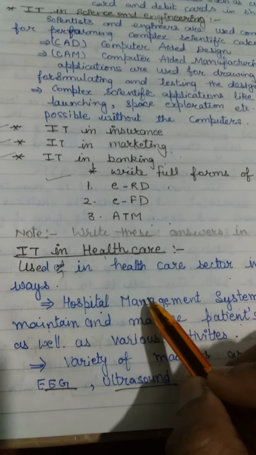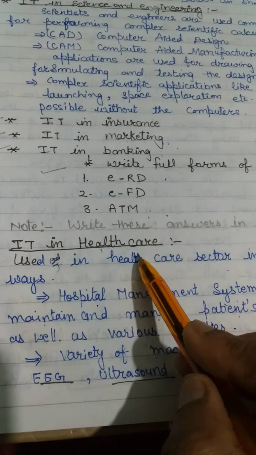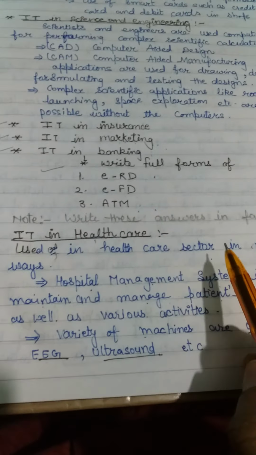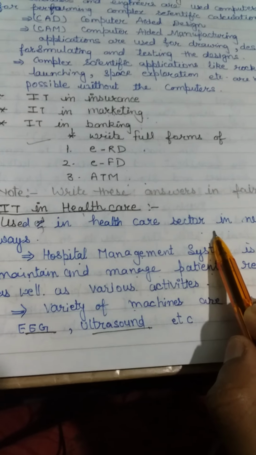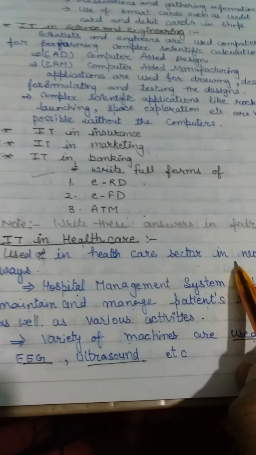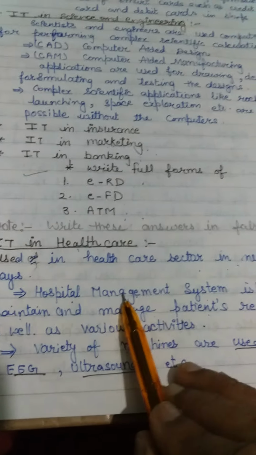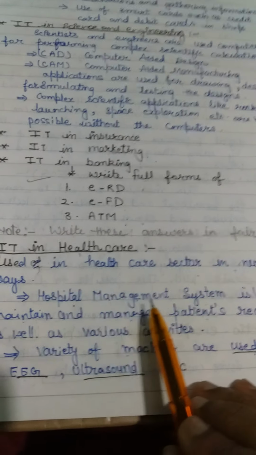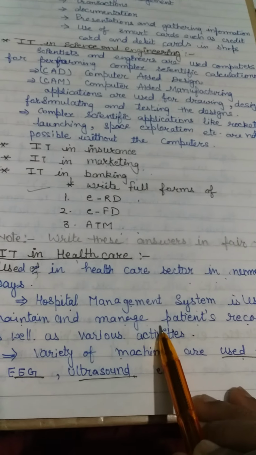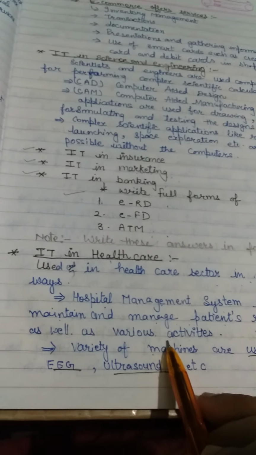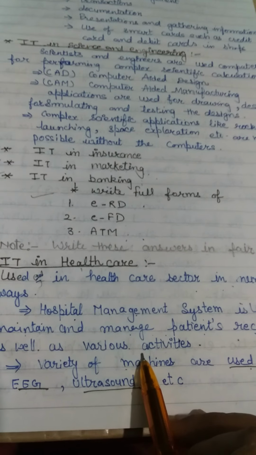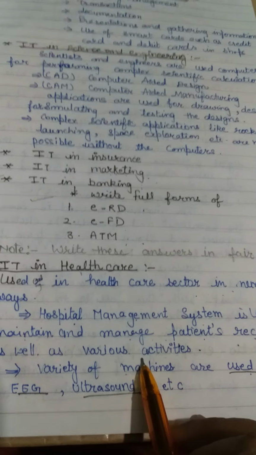Now come to the next point, IT in healthcare. You are all aware that the healthcare sector also uses IT, meaning computers and different types of digital machines in healthcare sectors. Now, in which different ways and for what work are they used? A hospital management system is used to maintain and manage patient records as well as the various activities done by the hospitals with different types of digital machines.